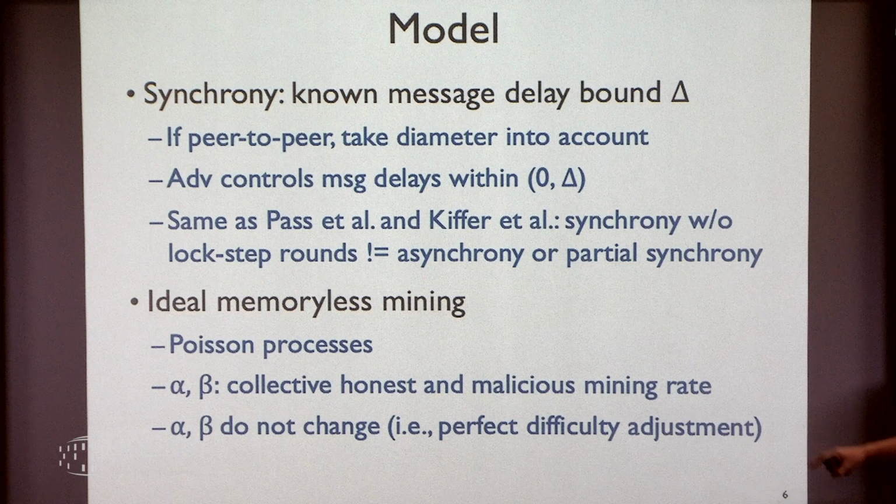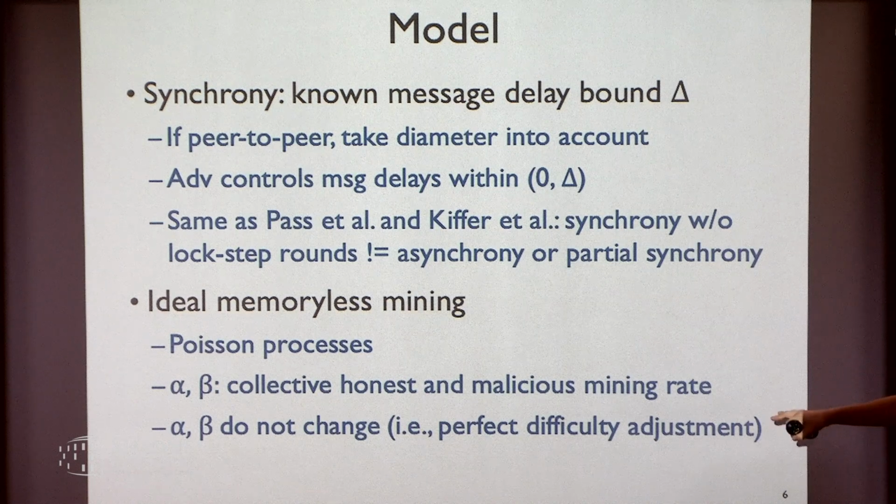Okay, so lastly, one more ideal assumption. I assume alpha and beta do not change. They stay the same throughout the protocol. This is not really what's happening, because in Bitcoin, people come and go. So the mining rate fluctuates a little bit. And every 2 weeks, it's adjusted to the 10-minute mark. But essentially, I'm assuming here the difficulty adjustment mechanism is perfect. It takes effect in real time. But perfect means alpha plus beta doesn't change, right?